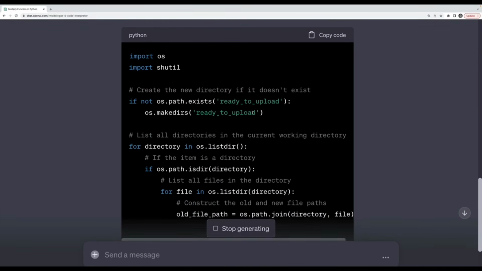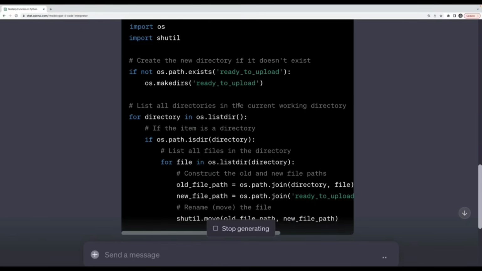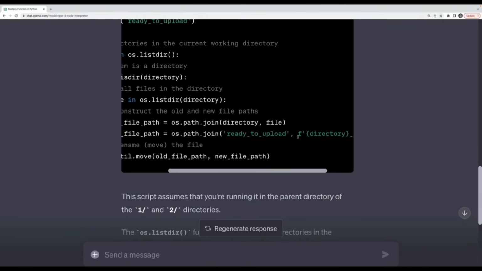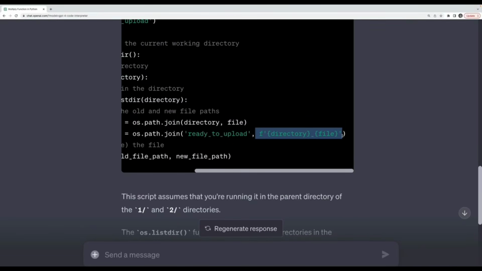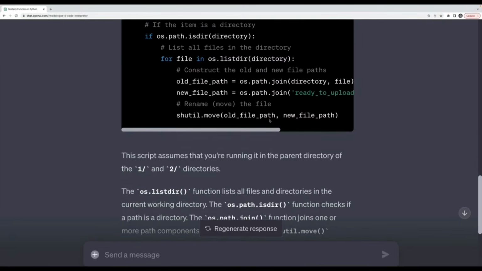Okay, so it starts by making my directory called ready to upload if it doesn't yet exist. List all the directories in the current working directory. If it is a directory, list all the files. And then perfect, this is exactly what we want. This line right here, if you're not familiar with Python, this is an F string. It interpolates the name of the directory, underscore, the name of the file, and then it moves them all into this directory.